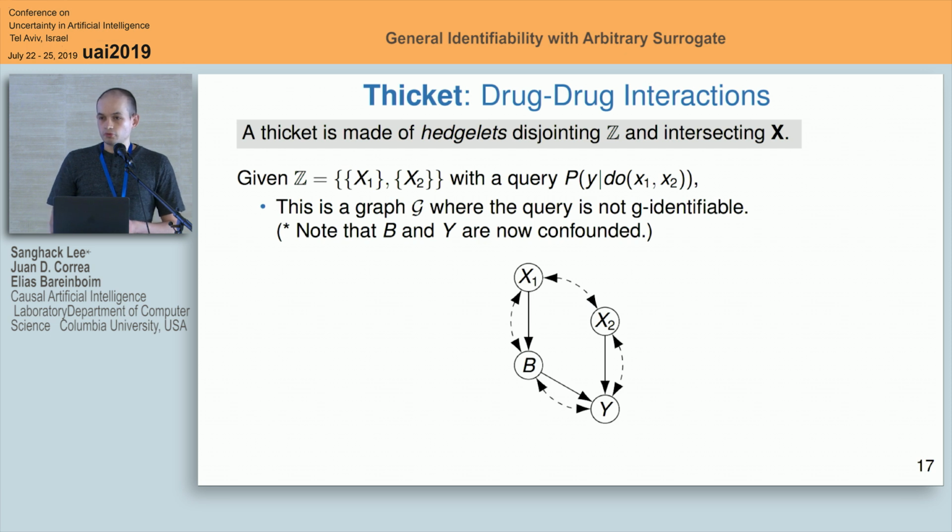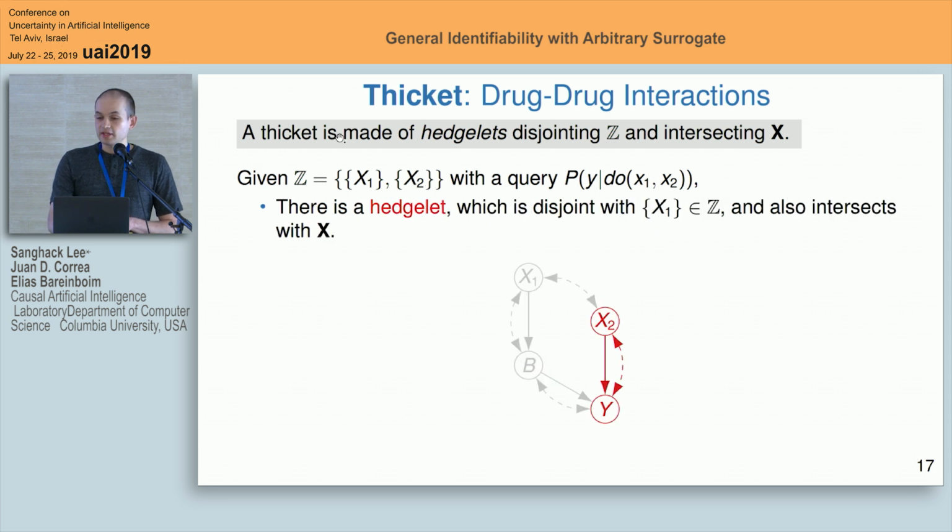Again, just to show you what a Thicket looks like with an example, consider again this graph that we have here. Notice that I added the confounding between B and Y. That is the part that made it non-g-identifiable compared to the original example. And again, our target is to find the effect of x1 and x2 jointly on the variable y. And we have experiments on x1 and x2. Thicket is made of smaller structures that we call hedgelets. So these structures correspond to these subqueries in which we can decompose the effect. So a first one of those structures is this one between x2 and y.